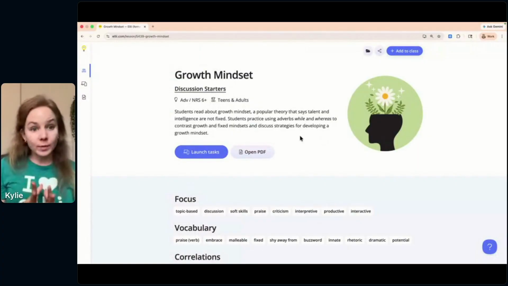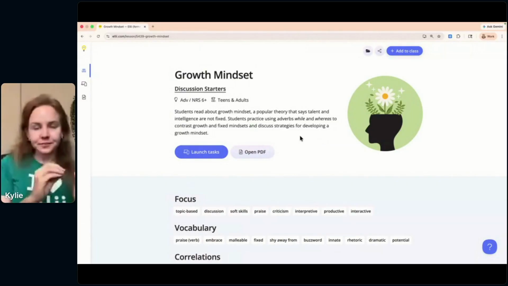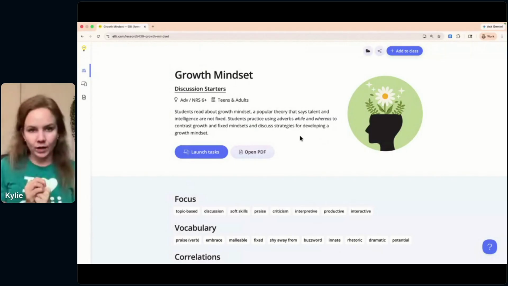One thing to note about our materials on Ellii that I forgot to mention is the majority of our content is available both as a PDF printable and digitally. Now, there are some exceptions to that, like our That's News to Me lesson section, or some of our newer content that we're releasing. We release the PDF later on. PDFs take a lot of work and time to develop, and so we want to make sure that we're developing them properly. And so that's why you might see sometimes it's only available as one or the other.